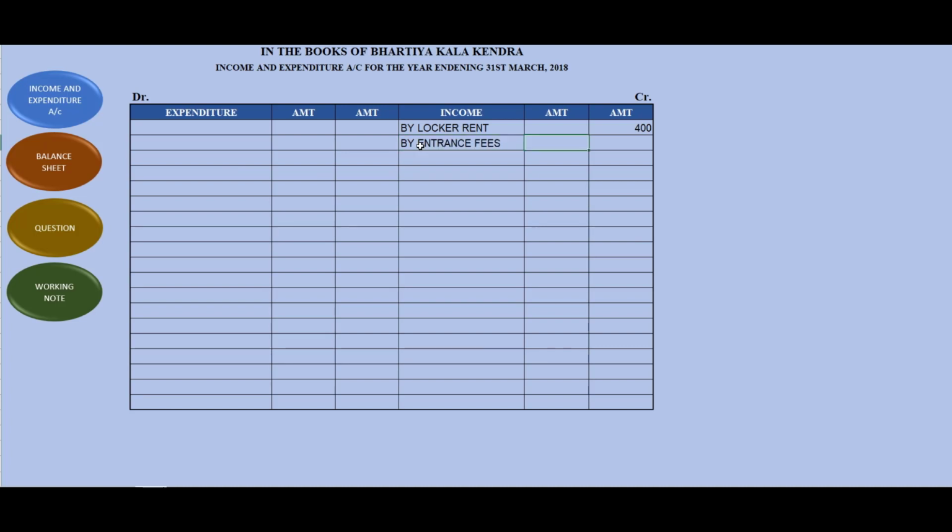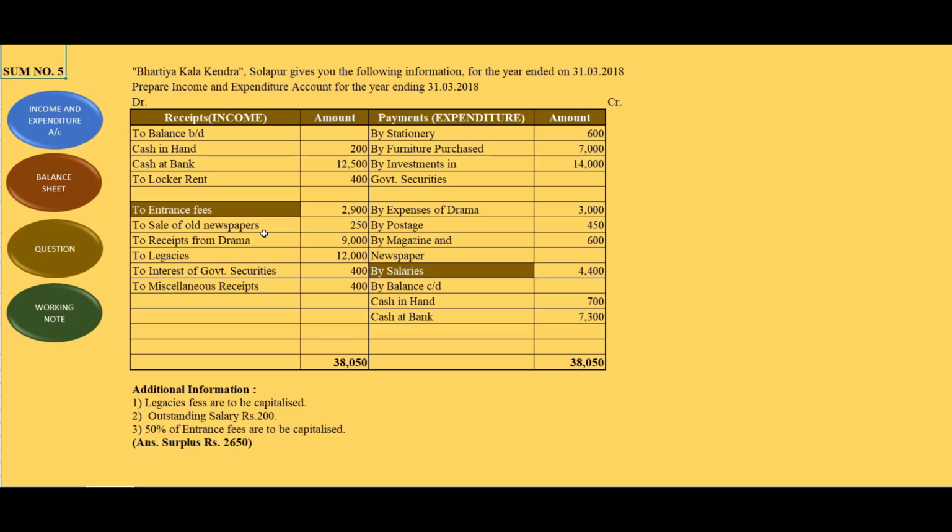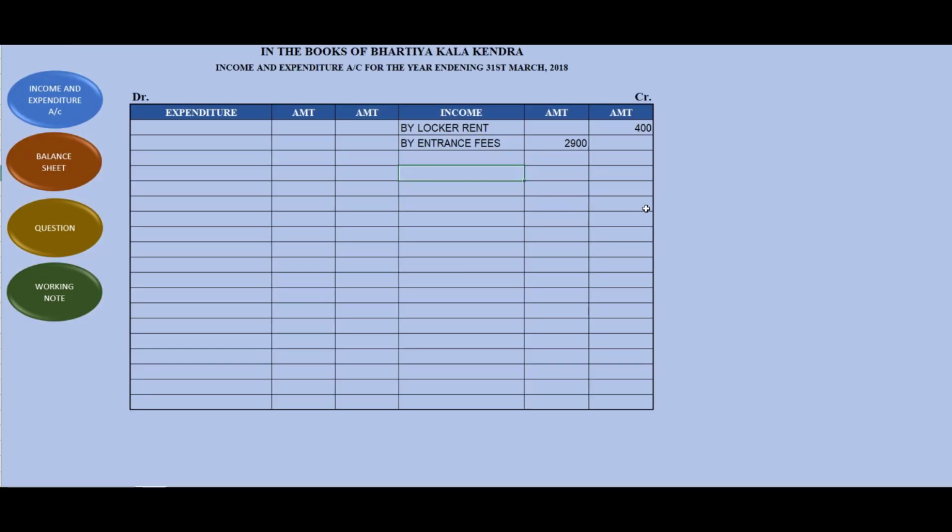Write it in the inner column because adjustment is there. We have already put a tick. Then sale of old newspaper 250. By sale of old newspaper 250.